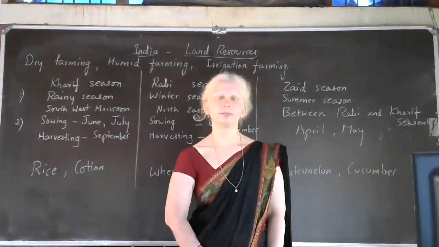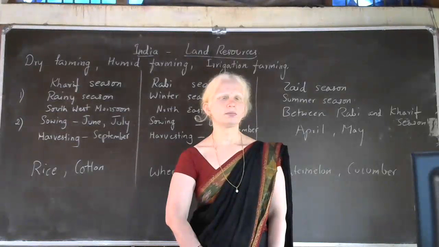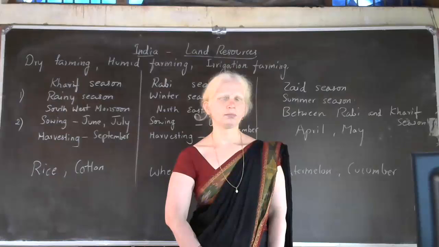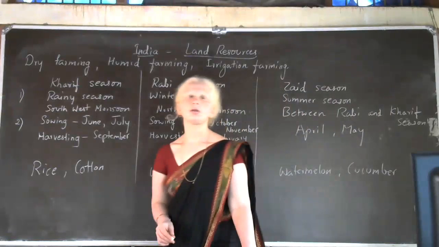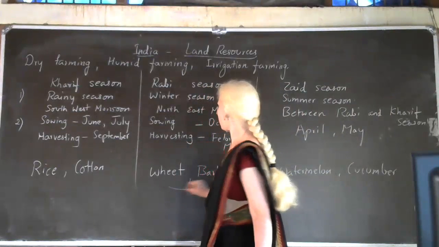Kharif crops are sown in rainy season and harvested in September. Example, rice, cotton. Rabi crops are sown in winter season or in the month of and harvested in February and March. Example, wheat and barley.